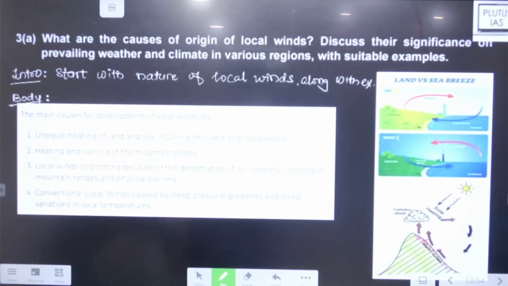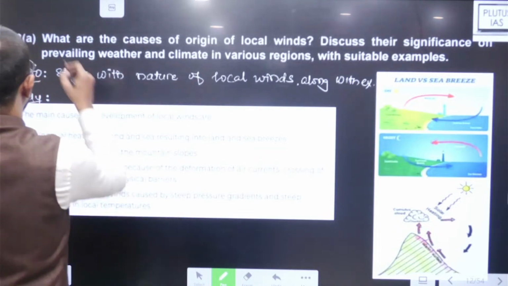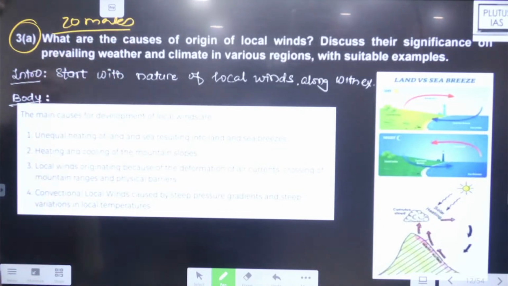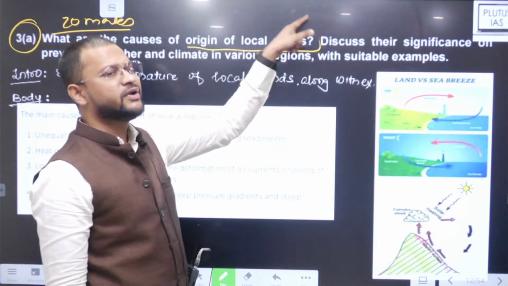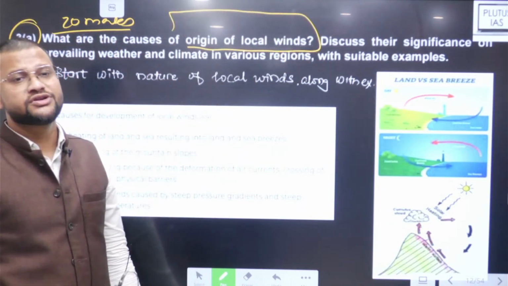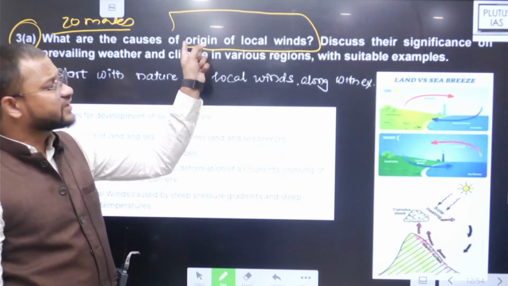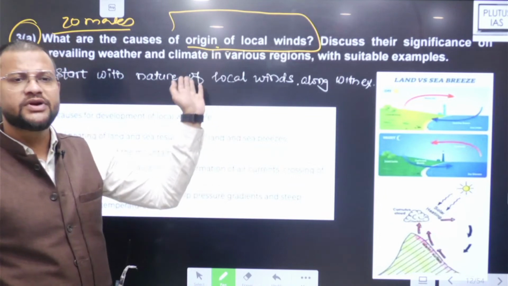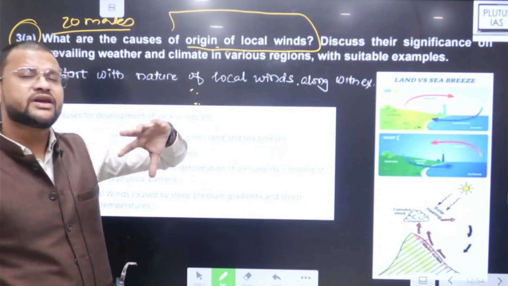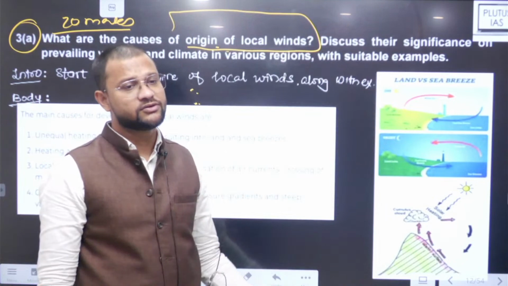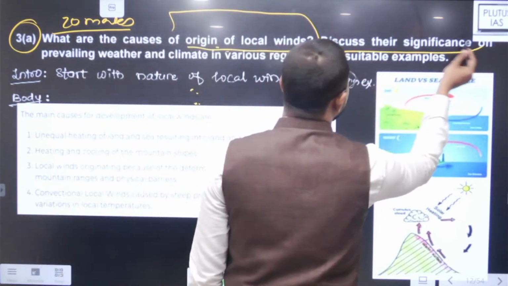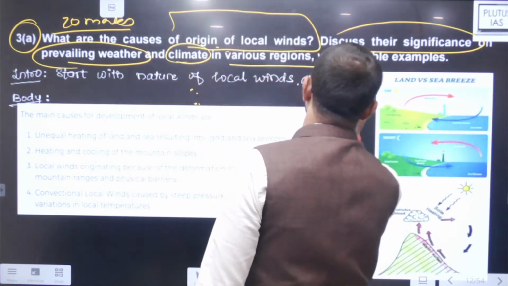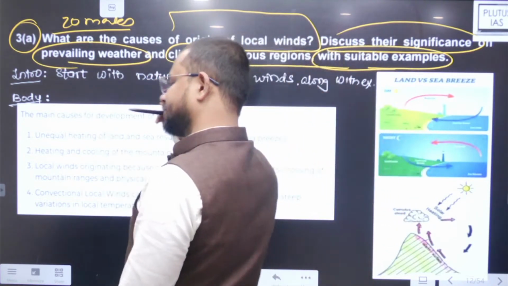Next question. Third A, it must be for 20 marks then. ठीक है. Third A, what are the causes of origin of local winds? देखो क्वेश्चन is on local winds. अब इसके लिए इंट्रोडक्शन क्या करना है सोचना पड़ेगा क्या? I would say no. डिफाइन ही कर दो लोकल विंड क्या है, किस विंड के या तो एक ब्रॉडर एस्पेक्ट में क्या है. Yes, you can write, then discuss their significance on prevailing weather and climate in various regions with suitable examples.